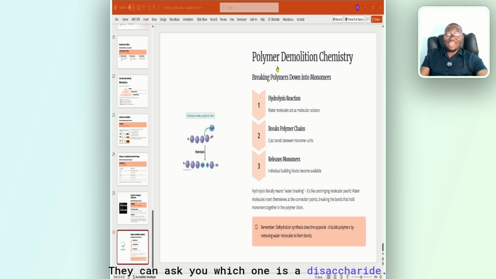They can ask you which one is a disaccharide. We already discussed this. I told you disaccharides: lactose, maltose, and sucrose. So you look for the one that is a disaccharide in the equation. Same thing with monosaccharide. They can tell you dash is a monosaccharide, whereas dash is a polysaccharide. What are the polysaccharides? You talk about starch, you talk about glycogen, even cellulose.